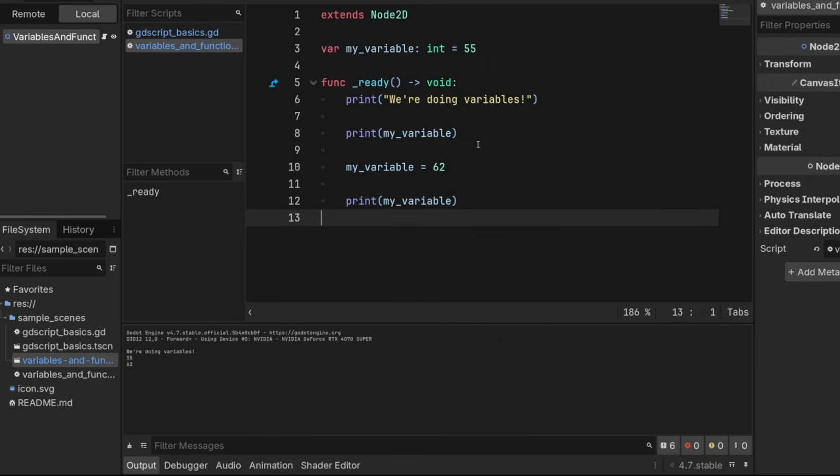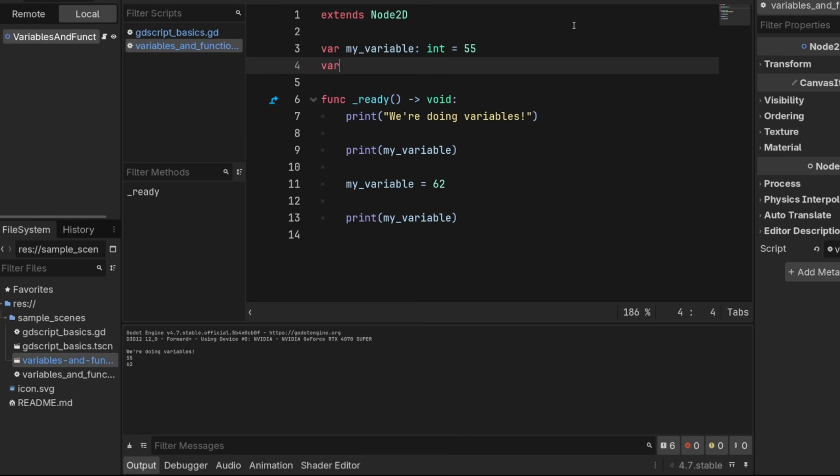55, 62. Now let's talk a bit more about types. So we've seen some types already. Int is a type. Void is kind of a type. We have some other options here. So we have other numerical types like float. So float variable, going to be a float, and a float looks like that. It's a number with a decimal place. We'll talk about why you need both of those in the math section.